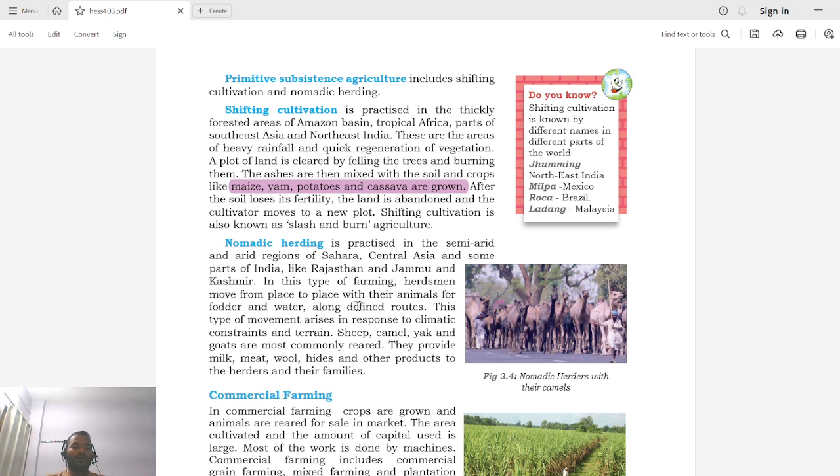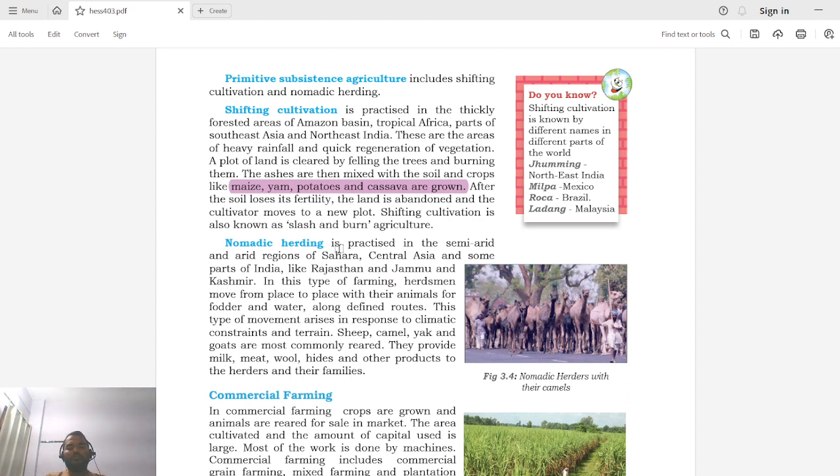Basically, you may have seen that there are people who, with their herds, are moving from one place to another in search of food for their cattle. In India, there are goat rearing people who move from one part to another. There are also people who rear cows, and people who rear camels. Camels are mostly reared in Rajasthan, cows are mostly reared in Gujarat, and goats are mostly reared in Maharashtra.